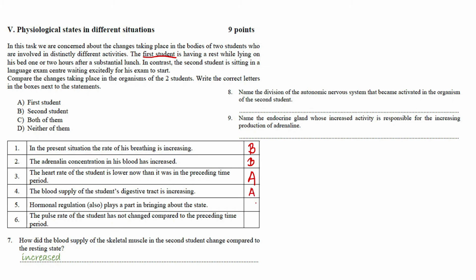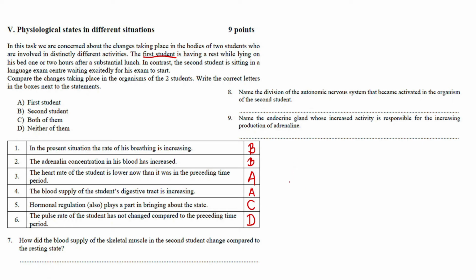Hormonal regulation plays a part in bringing about the state. That's true for both of the students. And the pulse rate of the student has not changed compared to the preceding time period. That's definitely D, neither of them. One of them has increased, the other one has decreased, so D is the good answer.